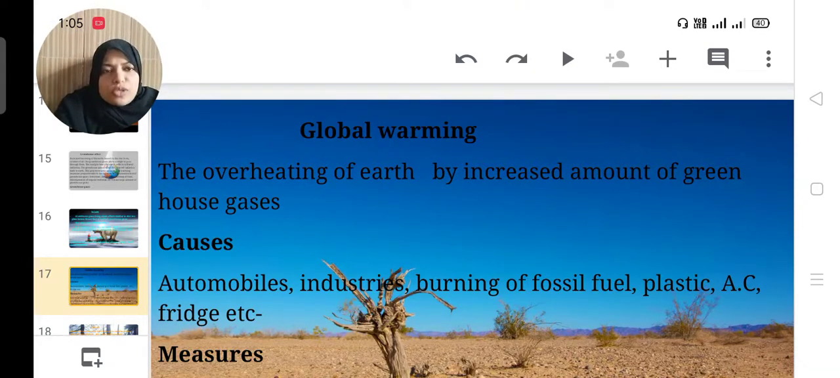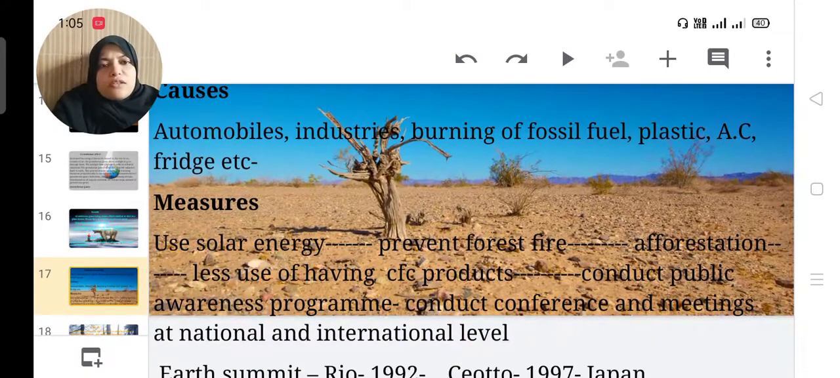What are the causes of global warming? Automobiles, industries, burning of fossil fuel, petroleum, and plastic, use of AC, fridge, etc. will produce CFC. So, due to this, the greenhouse gases will increase, and thereby overheating of the earth will happen. And what are the measures we can adopt?